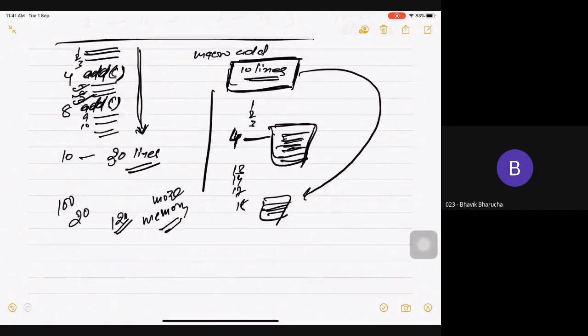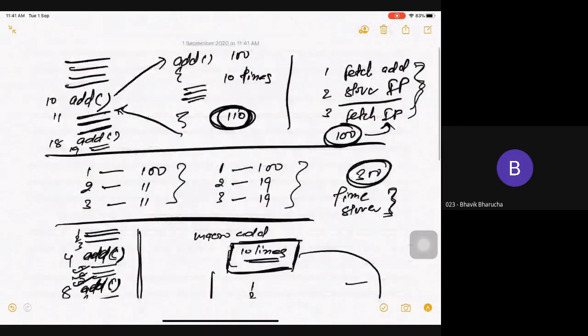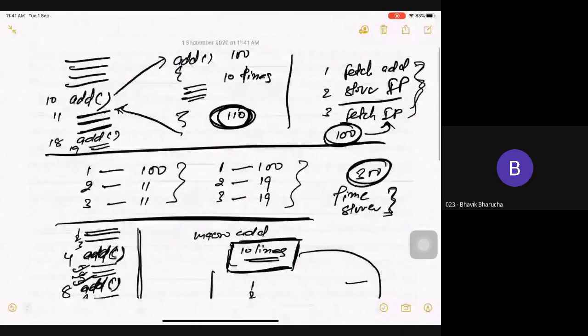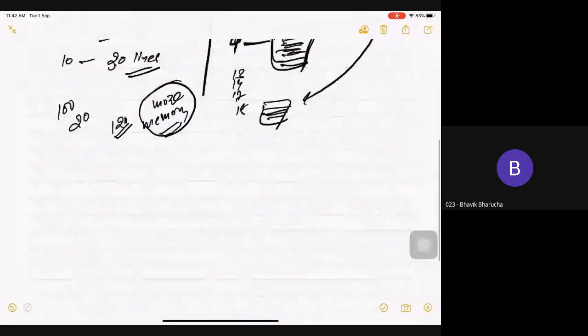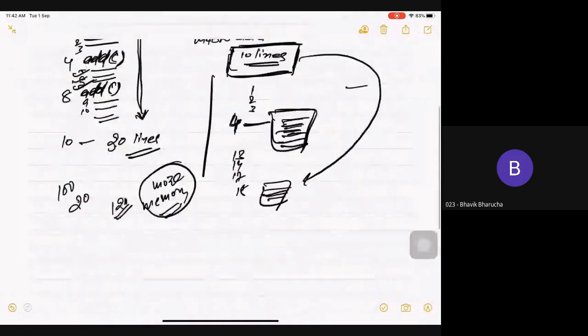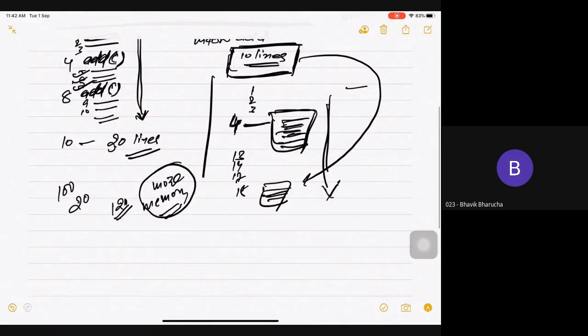Yes, sir. So the advantage is now I don't need to do this procedure which I was doing when it is a function. I don't need to now store the value, fetch the value, nothing. I simply need to execute all my lines in sequence. So that will be the advantage of macro. So my processing will get faster.